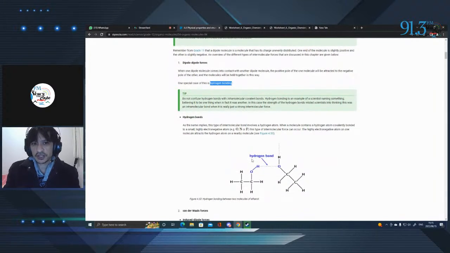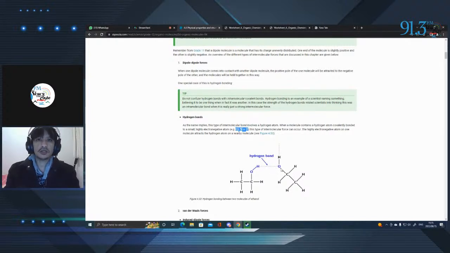If we look over here, here's an example. Hydrogen bonding occurs between hydrogen and oxygen, hydrogen and nitrogen, and hydrogen and fluorine. All three of these atoms are highly electronegative, meaning they love electrons. And that's essentially what's happening here. The oxygen is negatively charged and the hydrogen is positively charged, and it creates a hydrogen bond amongst them.